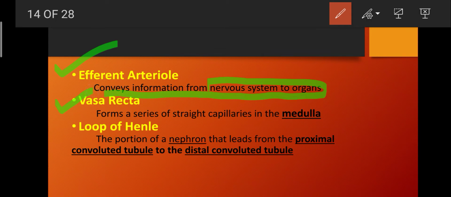Vasa recta. Vasa recta forms a series of straight capillaries in the medulla. So a series of straight capillaries in the medulla is formed by vasa recta.